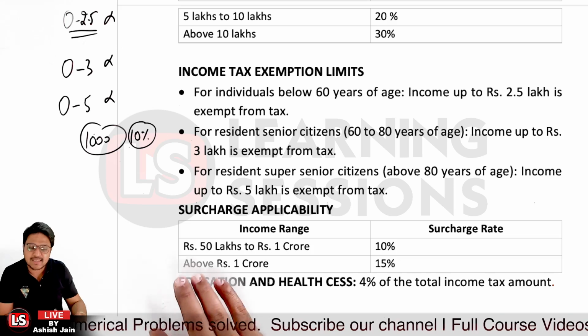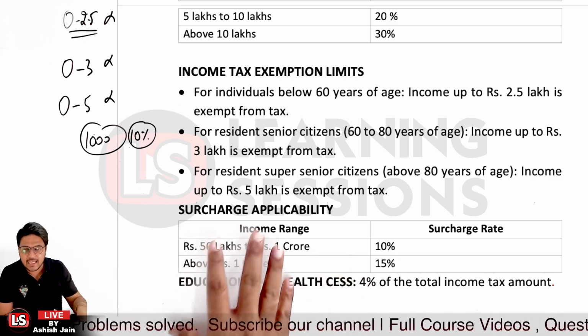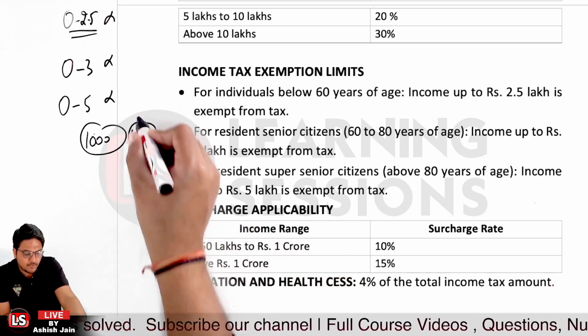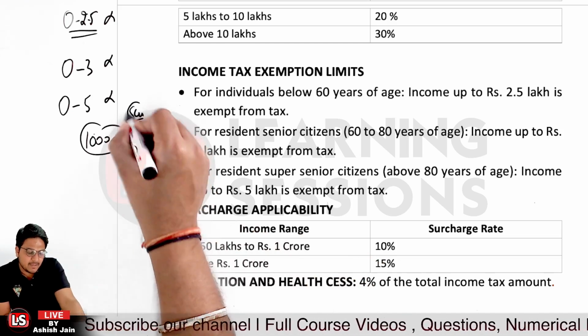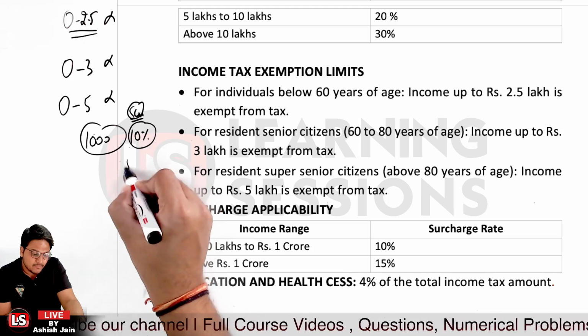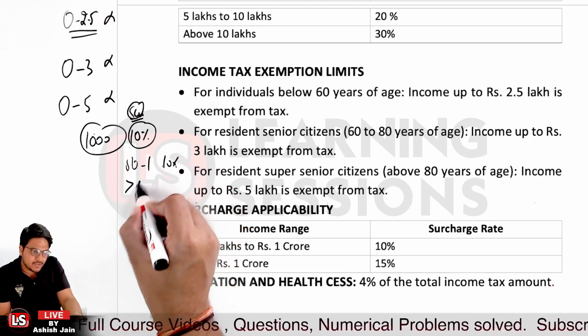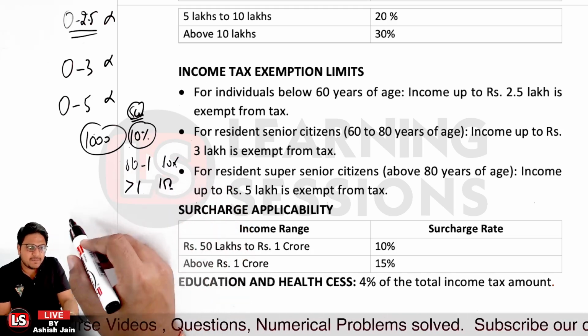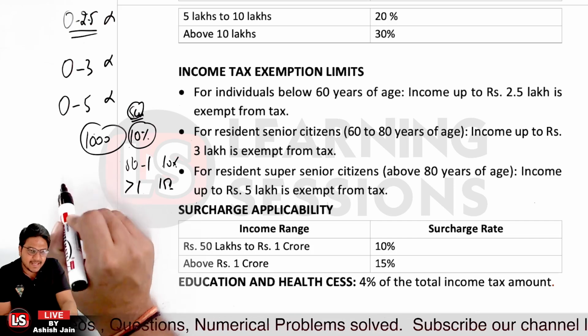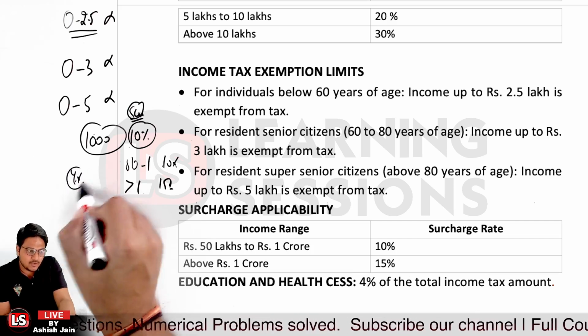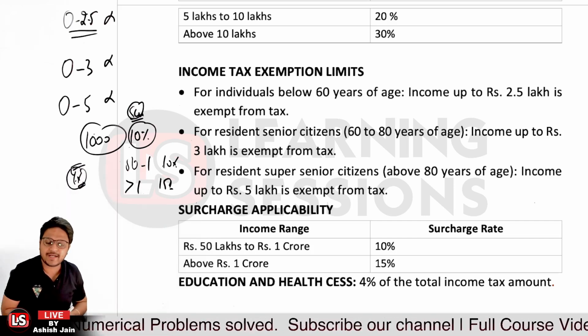And education cess and health cess will be applicable at 4%. So surcharge will be applicable as per the old tax regime. From 50 lakh to 1 crore, it is 10%, and above 1 crore it is 15%, right? And particularly for education cess and health cess, it is 4% of the total income tax amount, right?